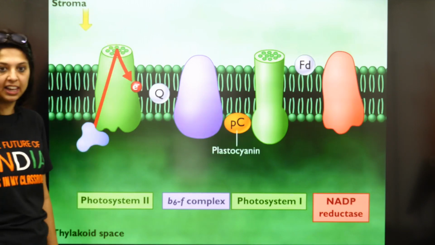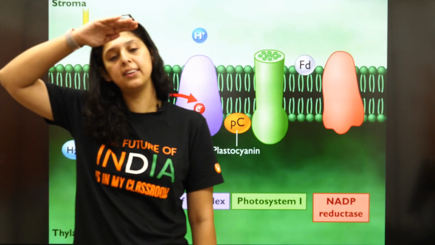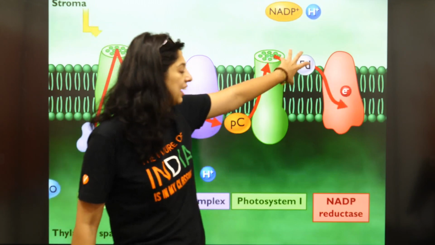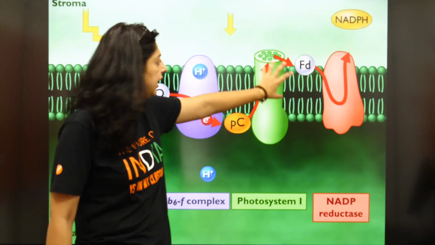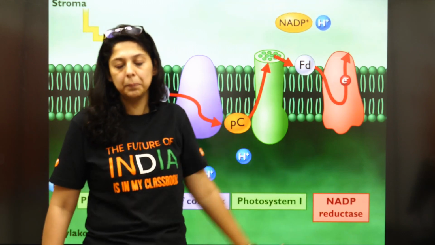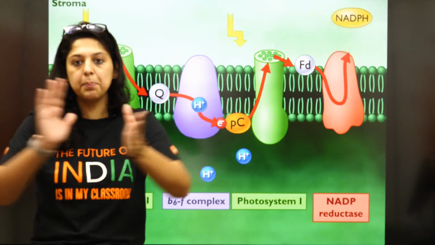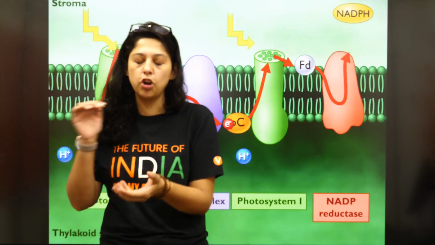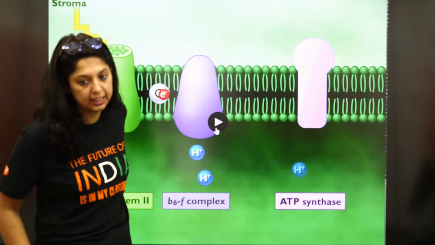Uphill is when the electron travels up, downhill when it comes from high energy to low energy. Redoxin is an electron carrier. It is carrying electron from here to here. Crystal clear? Is it clear, everybody? ये सारे electron acceptors हैं. Redoxin, cytochrome B6F, plastoquinone, plastocyanin. With this beautiful video, I think everything will be crystal clear.